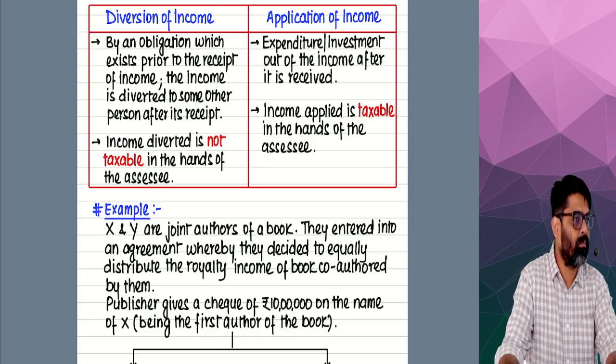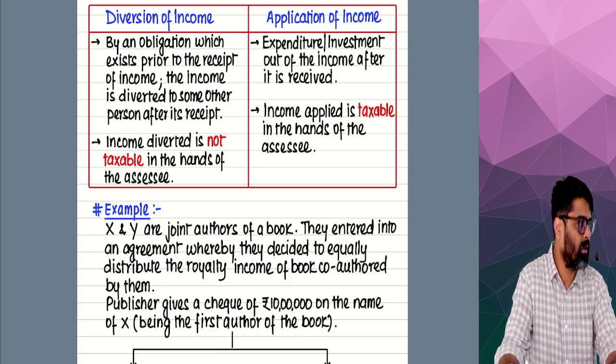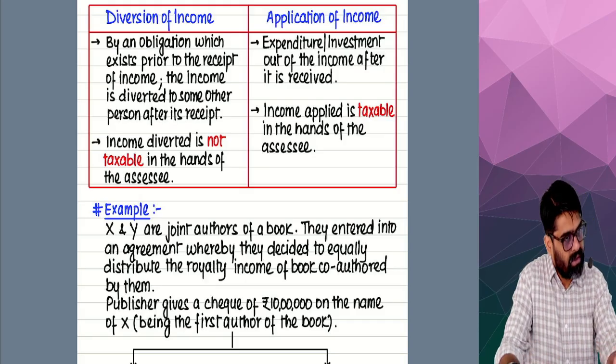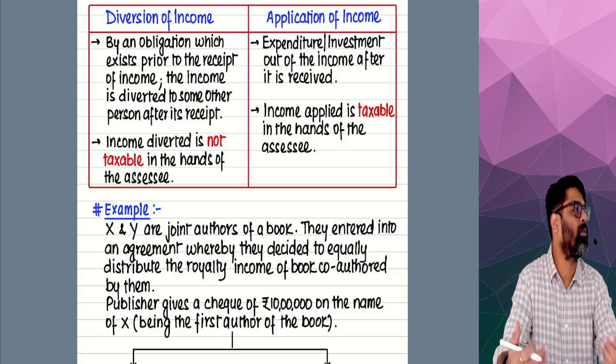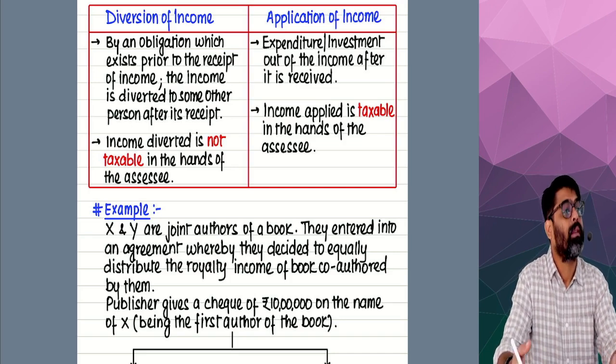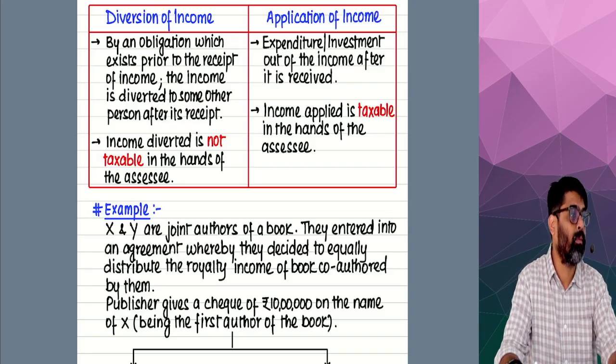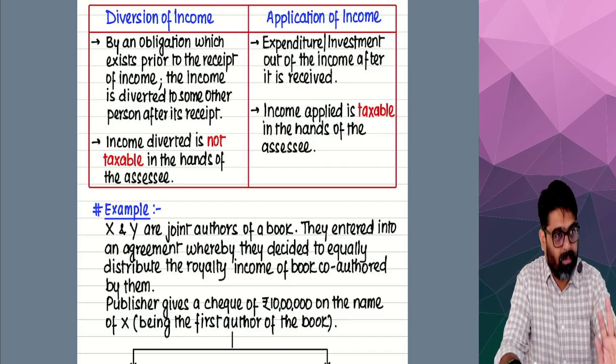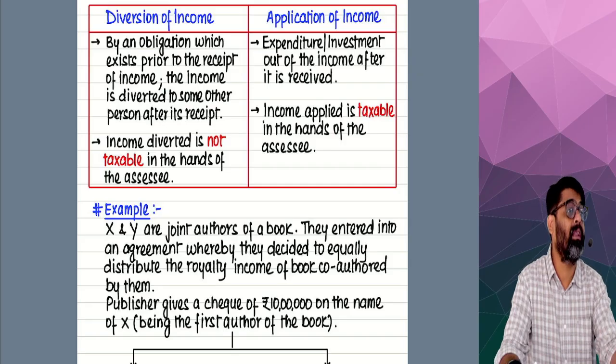If I receive some income, and at the time when I receive that income I already know that this income is not mine, somebody else has an authority to get that income. So that income is coming to me, but since the beginning it does not belong to me. Somebody has a right over that income. I am just the recipient of that income, but somebody else has a right to get it.